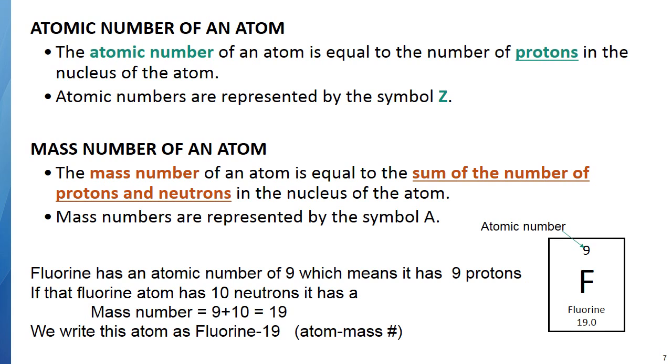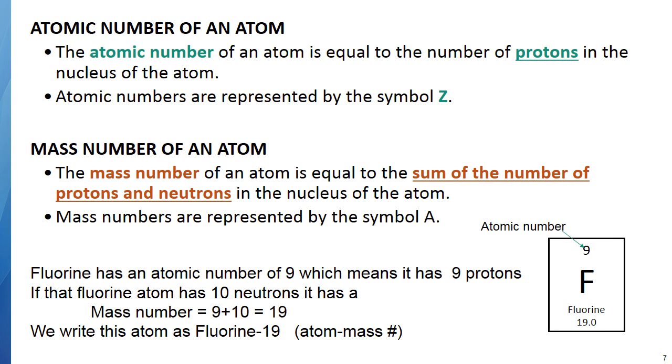Now, on different types of periodic tables, the number can be in different places, but generally it's on the top. We'll talk about periodic tables later, but it's the whole number. That is the atomic number, and it is the number of protons.